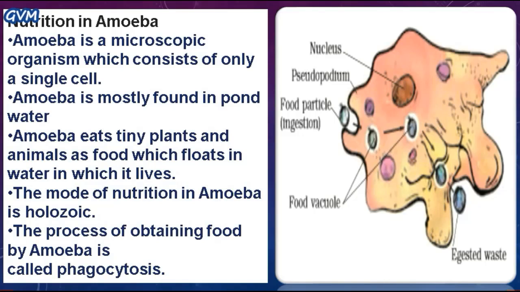In this mode of nutrition, certain parts of some plants or animals or the organism as a whole are ingested, and the process of obtaining food by amoeba is known as phagocytosis. Now in the next slide we will understand how amoeba takes its nutrition.